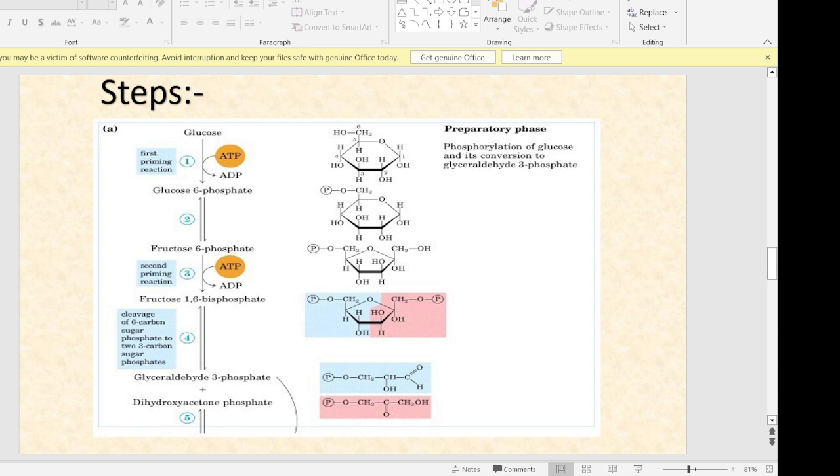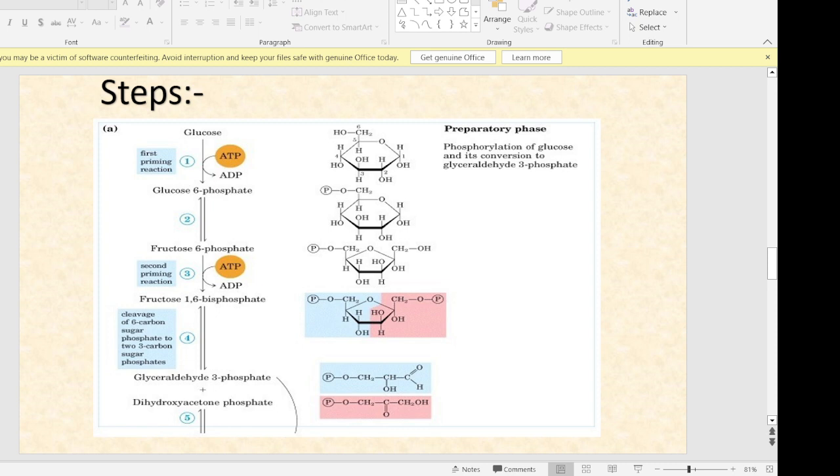Hexokinase catalyzes this reaction and converts glucose into glucose 6-phosphate. In the next step, glucose 6-phosphate is converted into fructose 6-phosphate in presence of enzyme phosphohexose isomerase. It is a reversible reaction. In the third step, fructose 6-phosphate is converted into fructose 1,6-bisphosphate in presence of enzyme phosphofructokinase with utilization of an ATP molecule.